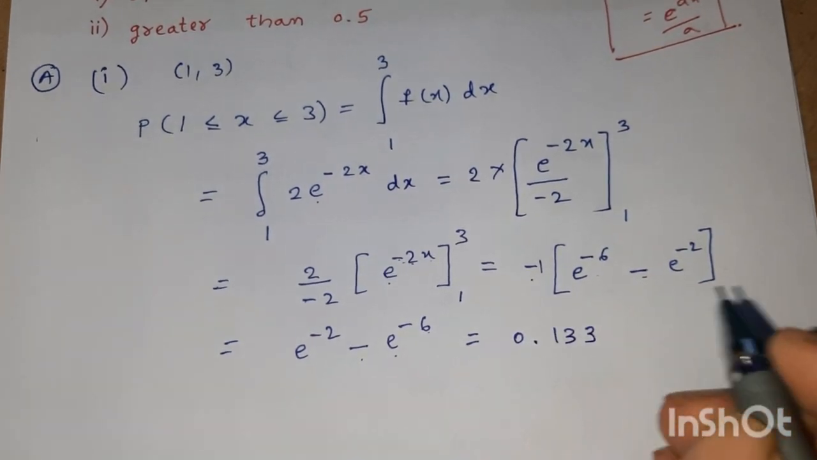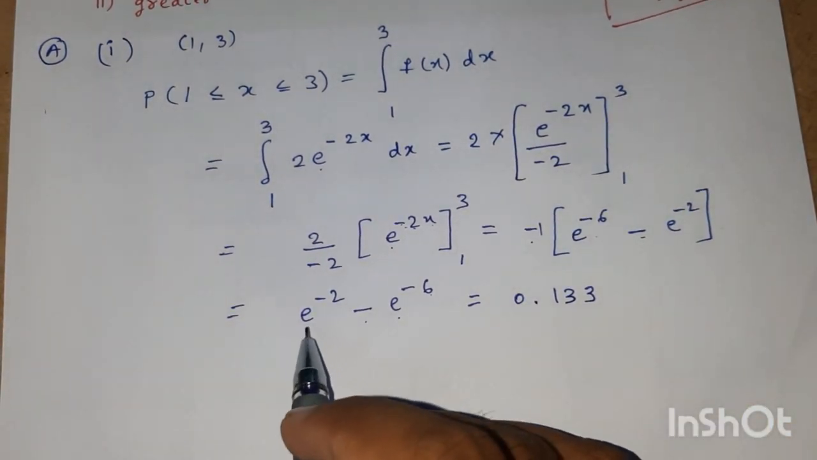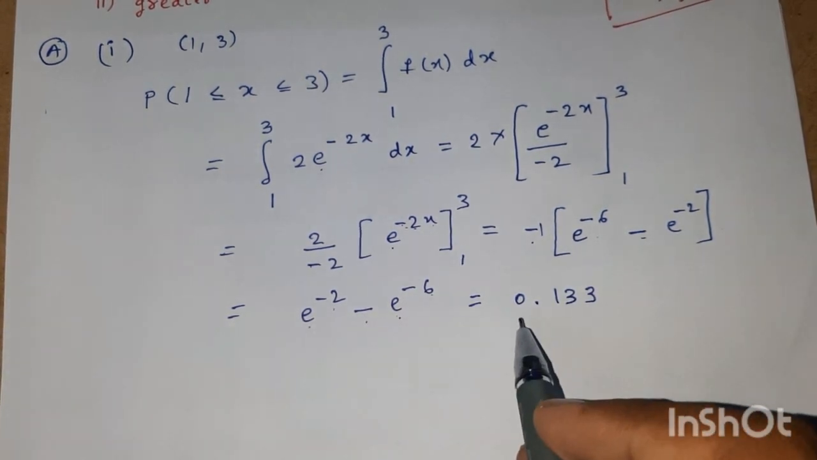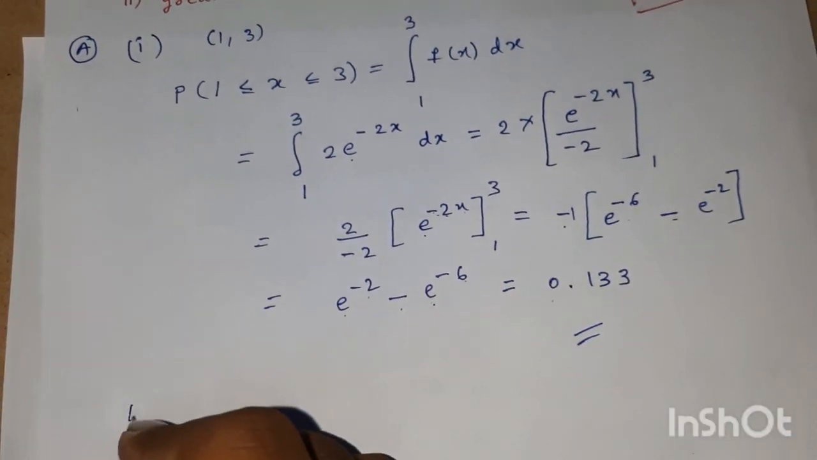You can find this value in the scientific calculator, the value of e power of minus 2 and the value of e power of minus 6. On solving it we get 0.133.